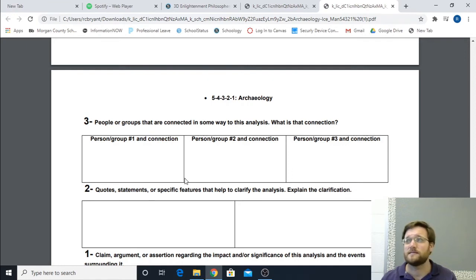If we were discussing, for example, the influence of John Locke on the formation of the American government, we may take a look at specific quotes that John Locke said that we saw things relate to in founding documents of the U.S. You're going to pull these quotes directly from the text. You're not going to have to go searching for these. You're not going to have to go hunting for them. They're going to be directly in the text.